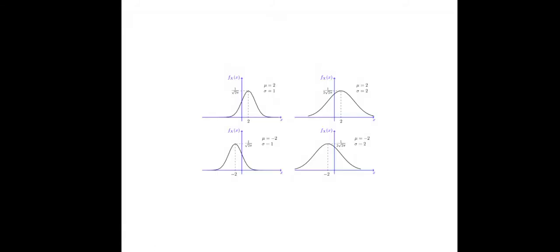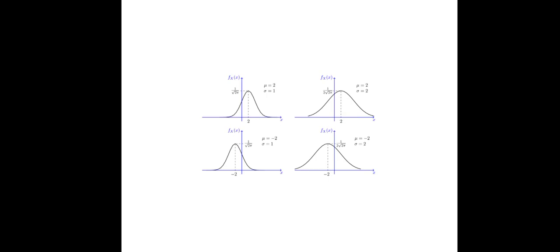Now this is the graph of the values. Suppose sigma is equal to 1, mu is equal to 2; sigma is equal to 2, mu is equal to 2; sigma is equal to 1, mu is equal to minus 2; and sigma is equal to 2, mu is equal to minus 2. See here, the first diagram: sigma is equal to 1, mu is equal to 2.